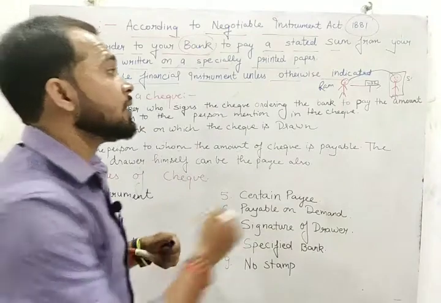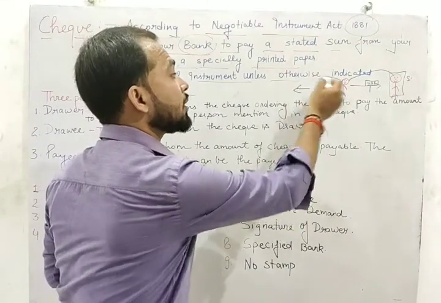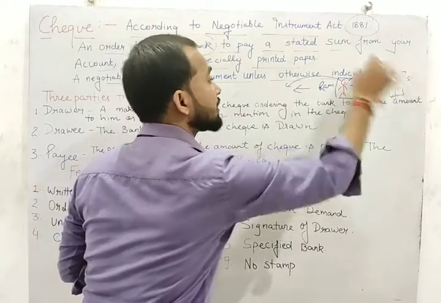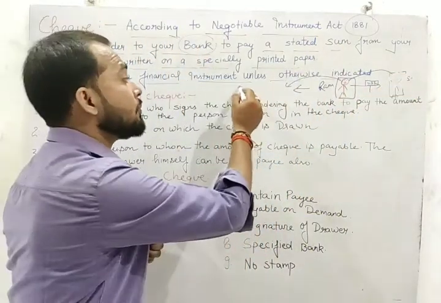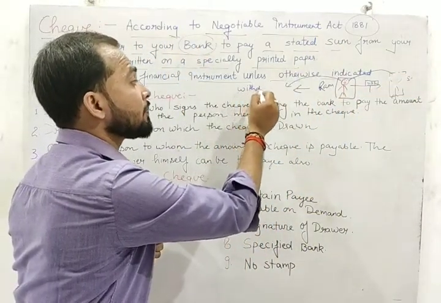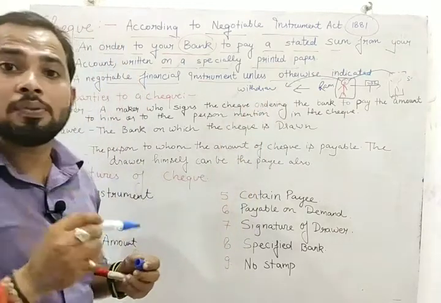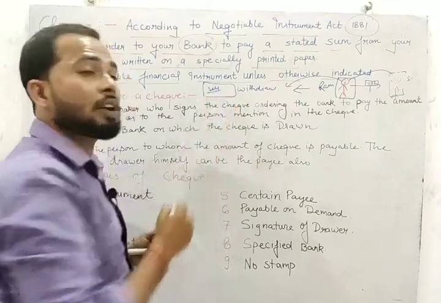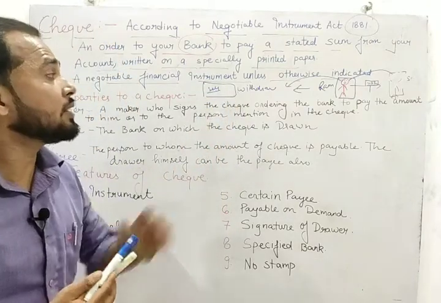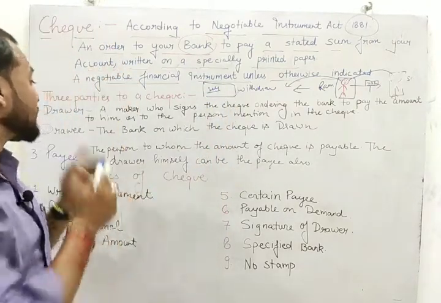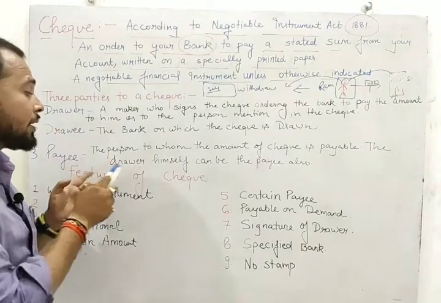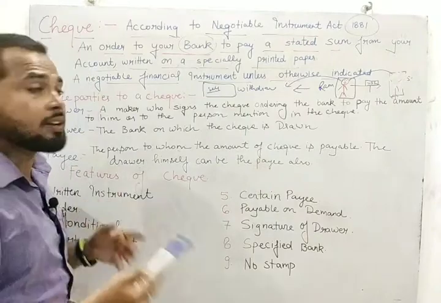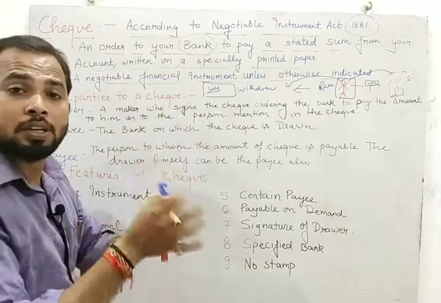Sometimes friend, drawer also becomes a payee. Drawer also becomes a payee means Ram भी ड्रॉवर बन सकते हैं और पे भी बन सकते हैं। When Ram withdraws the money for self use, जब उस चेक पे किसी पर्सन का नाम ना हो, उस चेक पे सेल्फ लिखा हो। When Ram has written only self on that particular check, at that time drawer becomes also payee. Drawer himself can become payee also when drawer withdraws the money for self use.